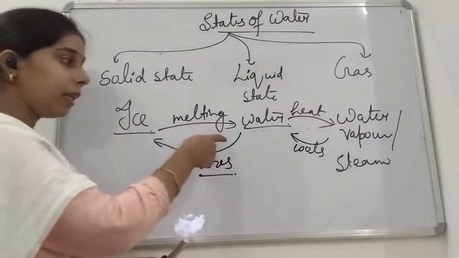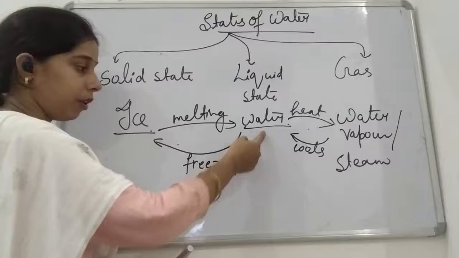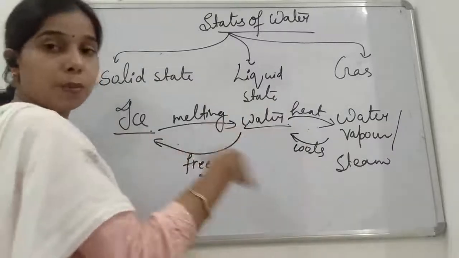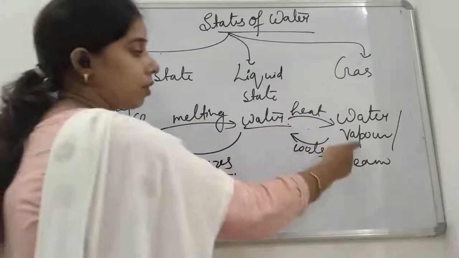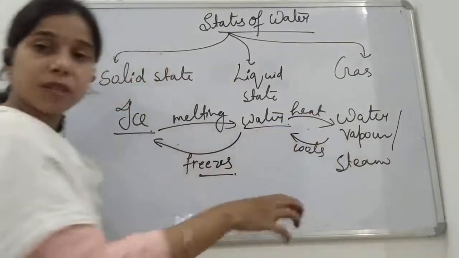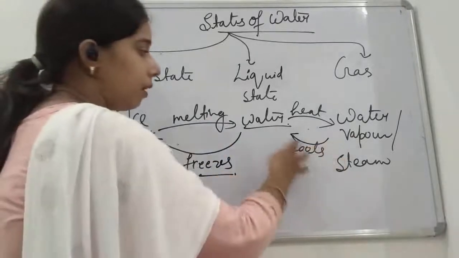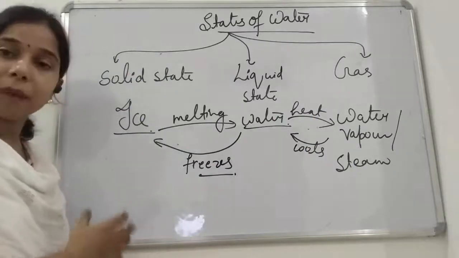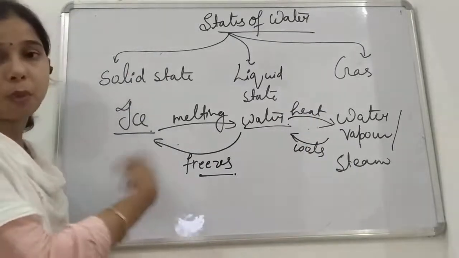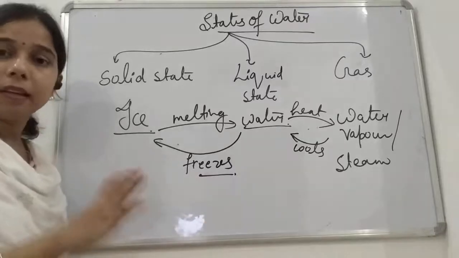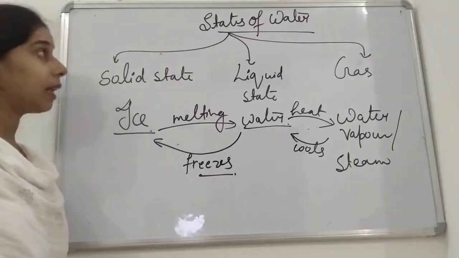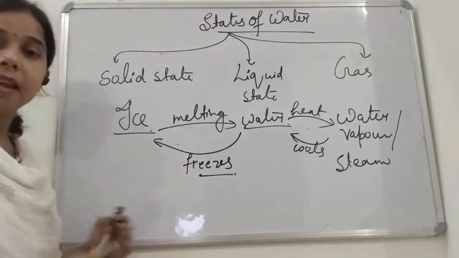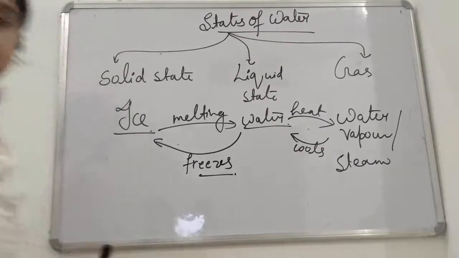Okay, so when you melt it, ice gets converted into water. When you freeze it, water gets converted into ice. When you heat it, when you provide heat to it, it will get converted into water vapor. And when you cool it, when you lower the temperature, it will finally get converted into water again. Okay, so these are the conditions by which you can convert one form of water to the other form, students, very easily. So we can say that it can exist in 3 states, solid, liquid and gas, and all the 3 states can be converted easily, students.